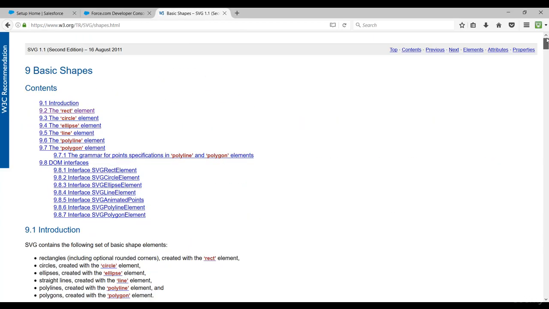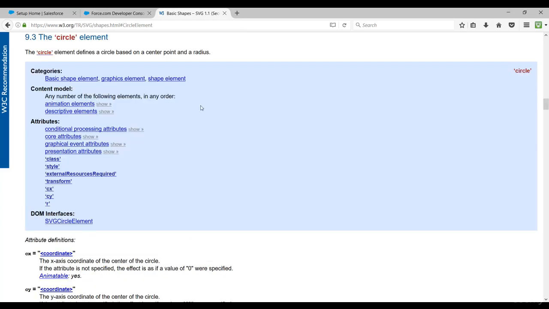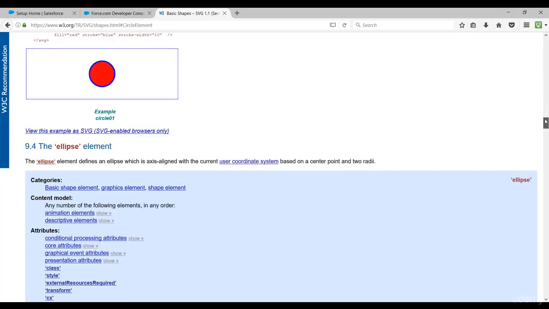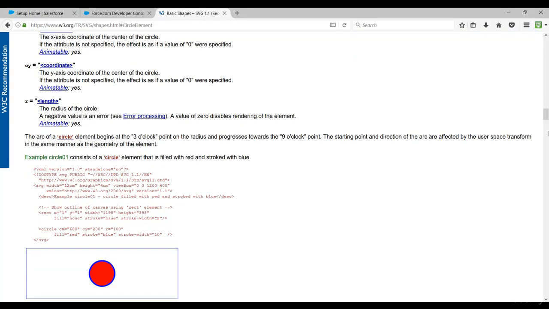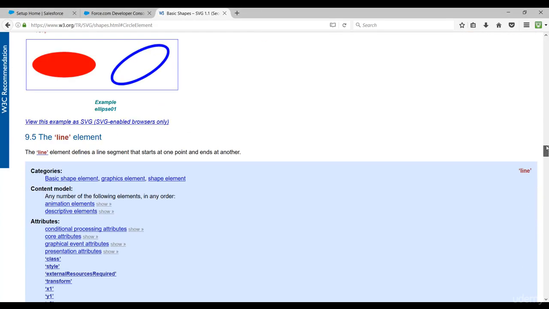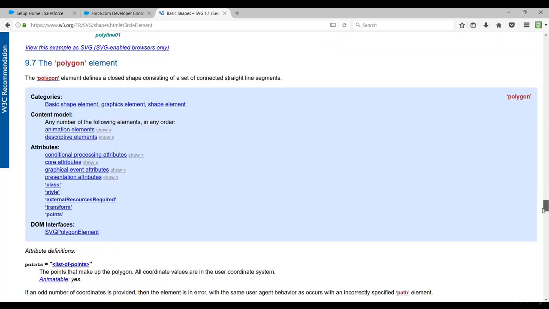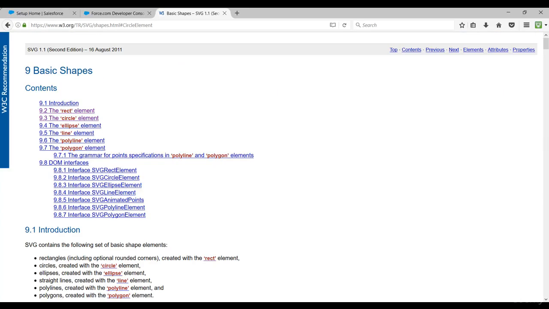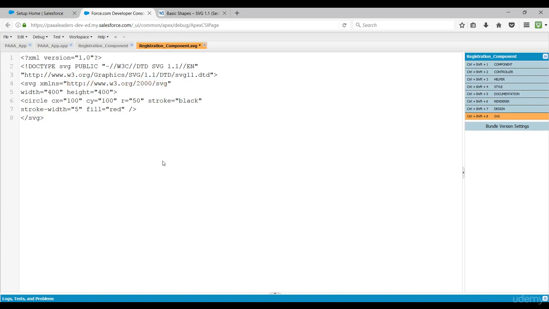If you want a circle element, you can just copy and paste this SVG. Now the question is where this circle would be visible. To answer this question, I have copy pasted one SVG tag for a circle having radius of 50, black stroke, width 5, and filled with red.